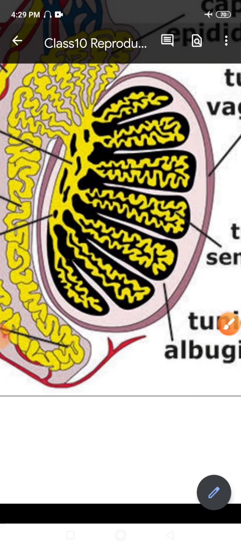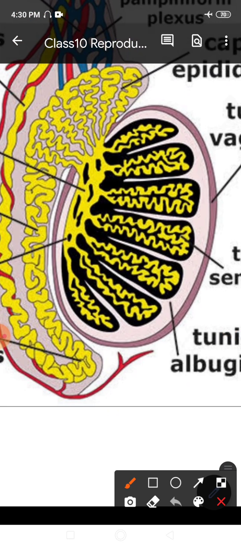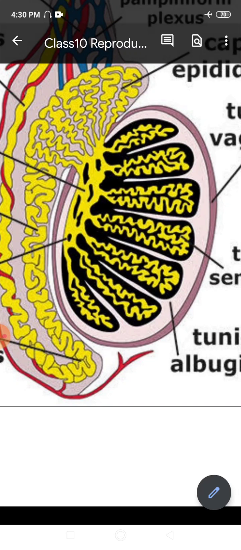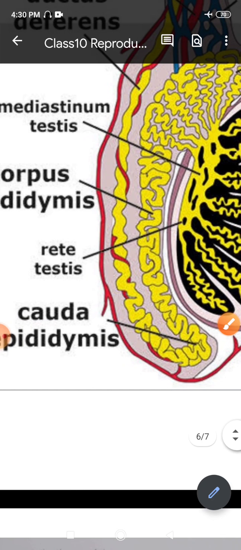Now if you look at this, all these vas efferens tubules are connecting over here, and they are forming a kind of a network, right? Now this network is known as rete testes. It's labeled here, the rete testes.